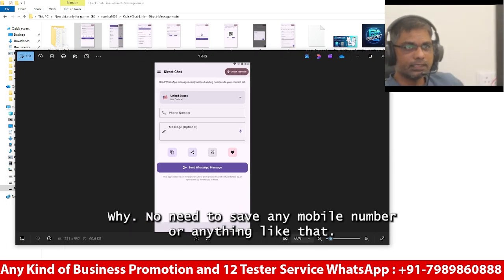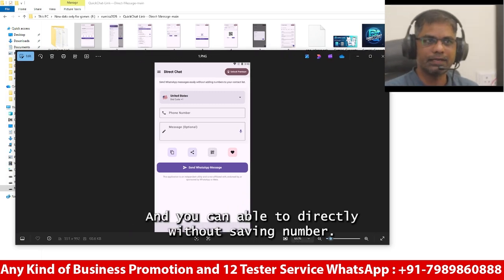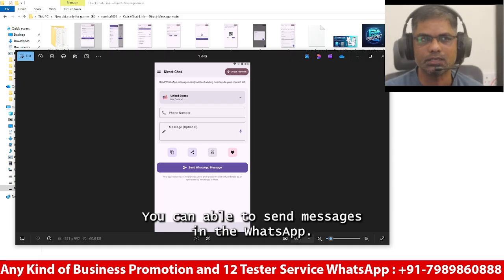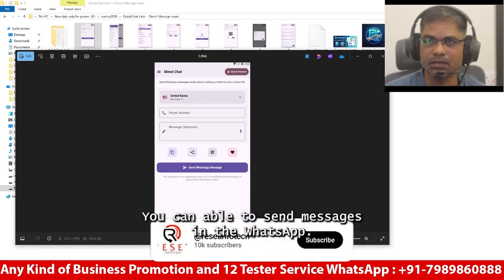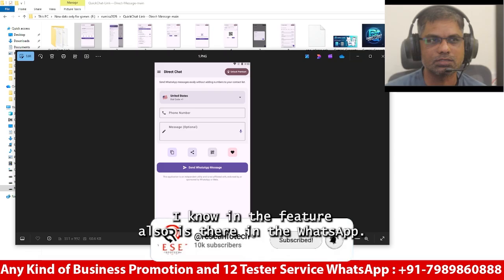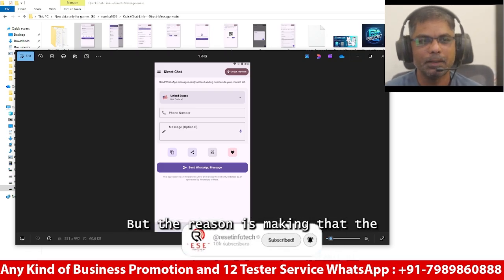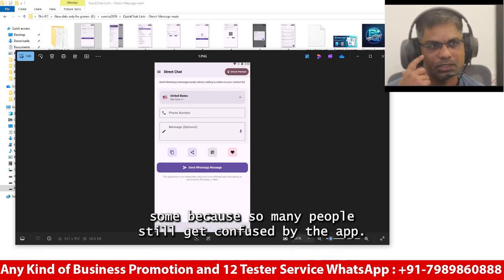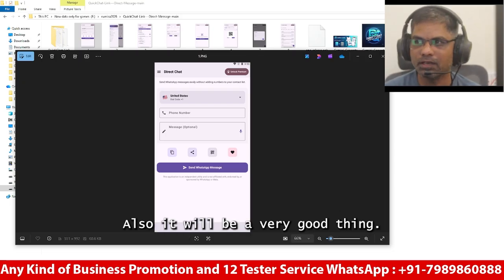Without saving the number, you can send messages in WhatsApp. I know this feature is also available in WhatsApp, but many people still get confused, so an app for it is a very good thing.